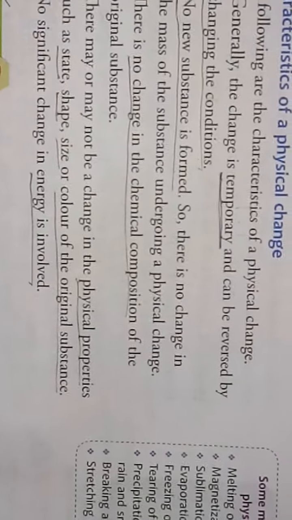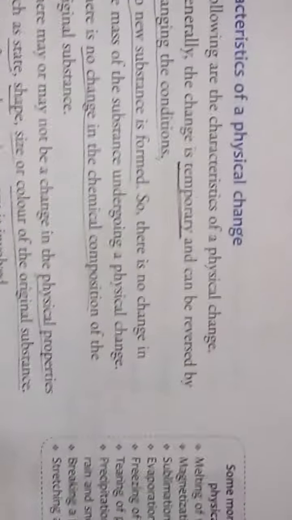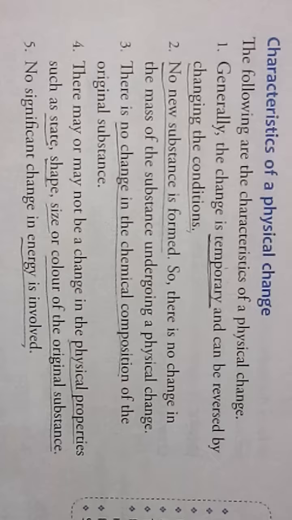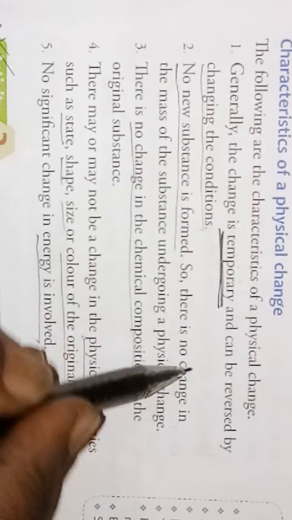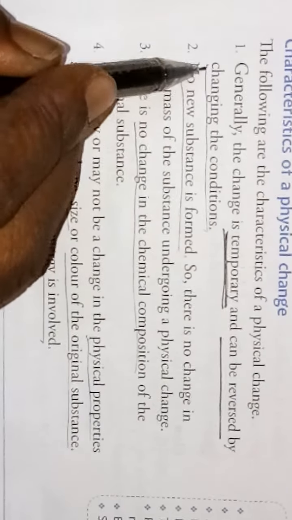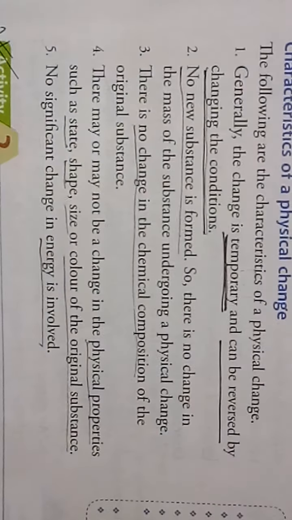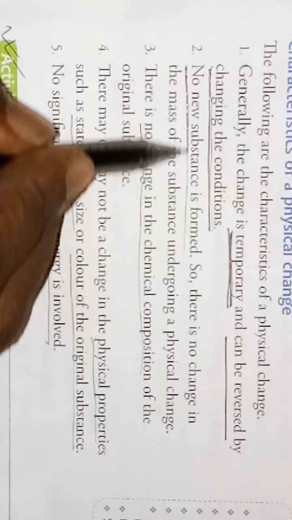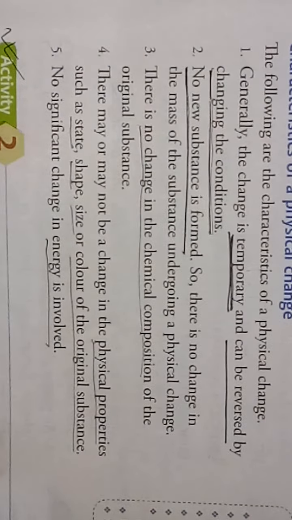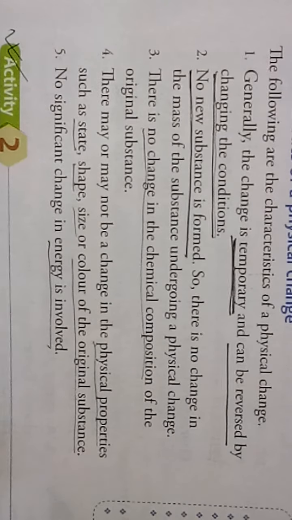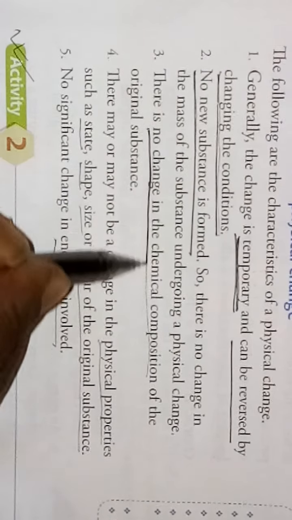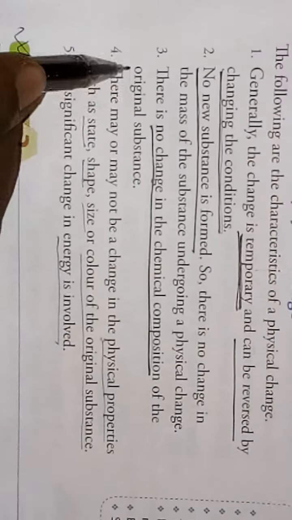Okay, so there are certain characteristics that we will discuss now. The characteristics of physical changes. Generally, the change is temporary, as we discussed, and can be reversed by changing the conditions. Clear? No new substance is formed. So there is no change in the mass of the substance undergoing a physical change. There is no change in the chemical composition of the original substance.